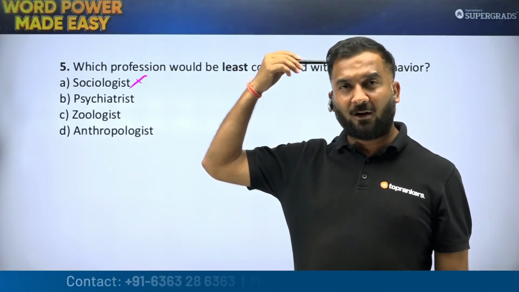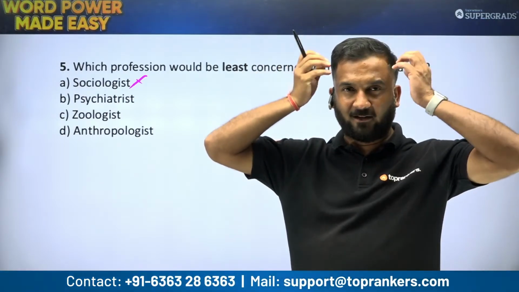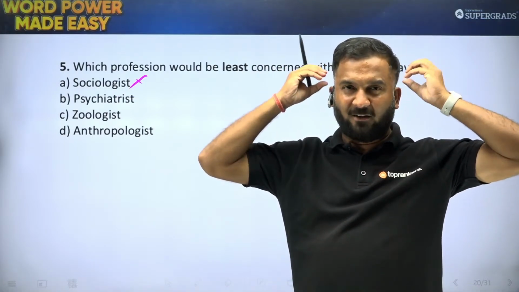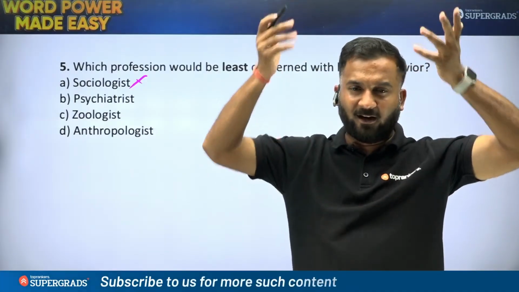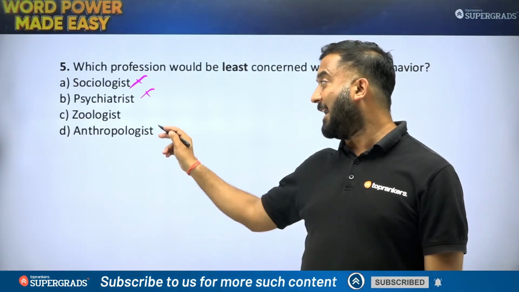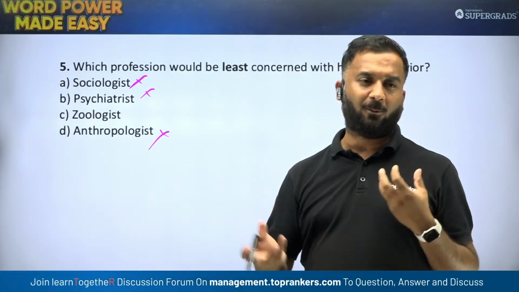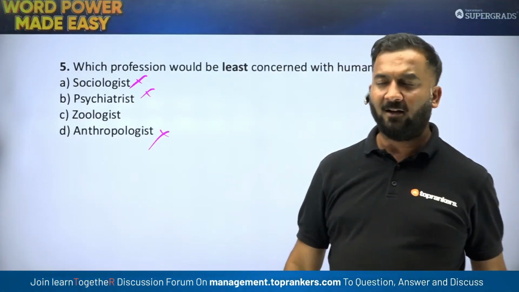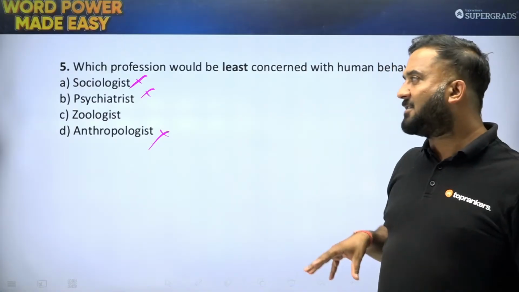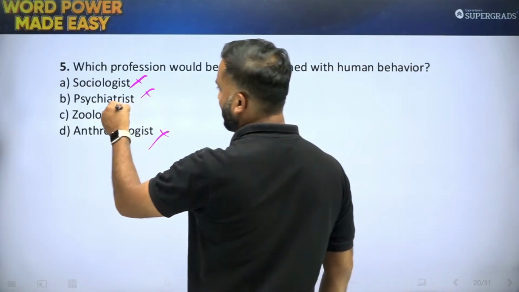Psychiatrist is one who understands what is going on inside our brain, what is going on between our two ears. We call it a brain, of course. So psychiatrist is the one who is concerned with it. Anthropology studies human beings, कि यार human beings कैसे develop हुए, कहाँ से originate हुए. So of course all these professions are concerned with human behavior, but a zoologist